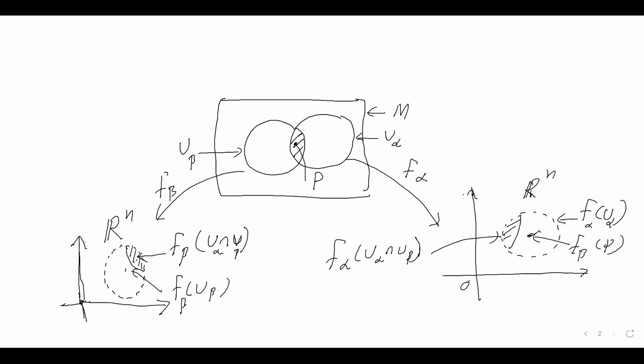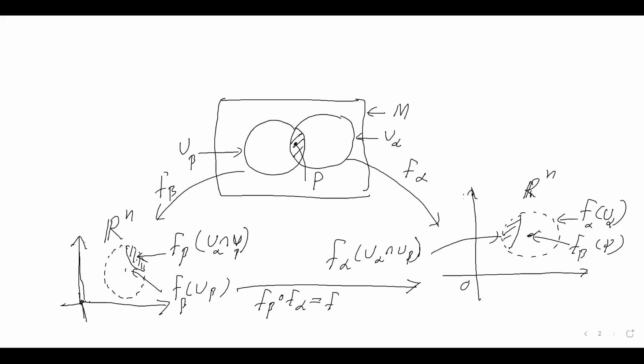If we go back to our figure here, we have going from here to here F beta circle F alpha.